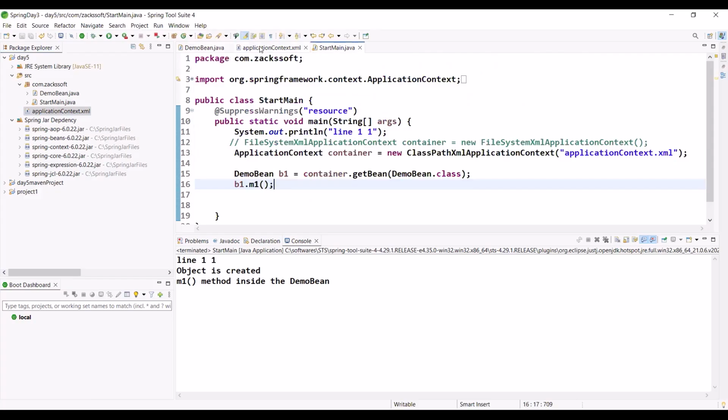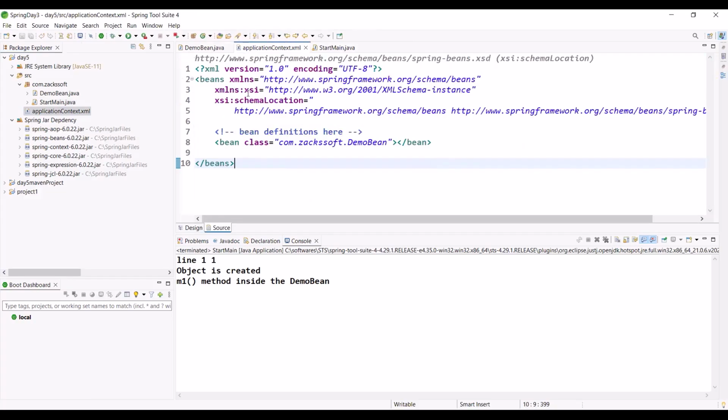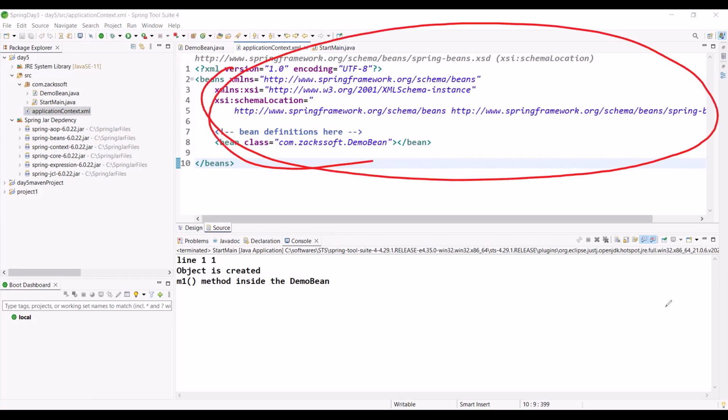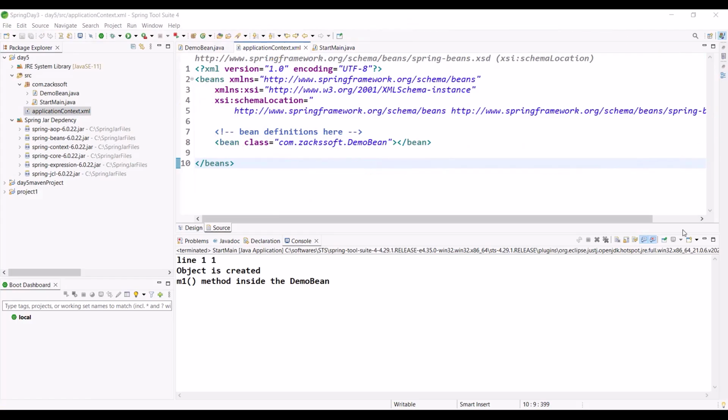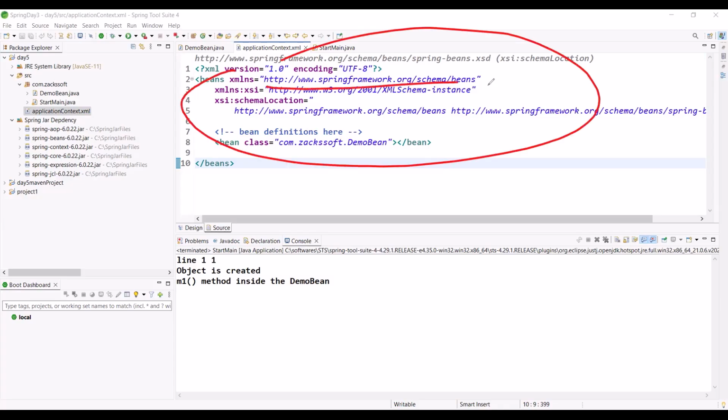I'll not discuss anything more about this XML namespace after today. Maybe you have confusion from here, but I'm explaining for 2 or 3 minutes. Just observe the namespace concept in XML.